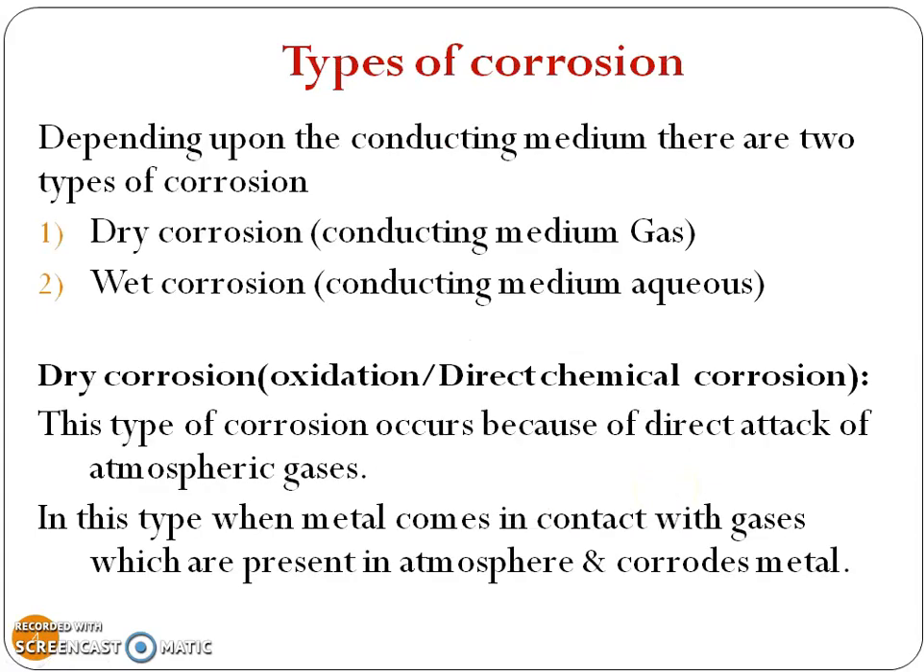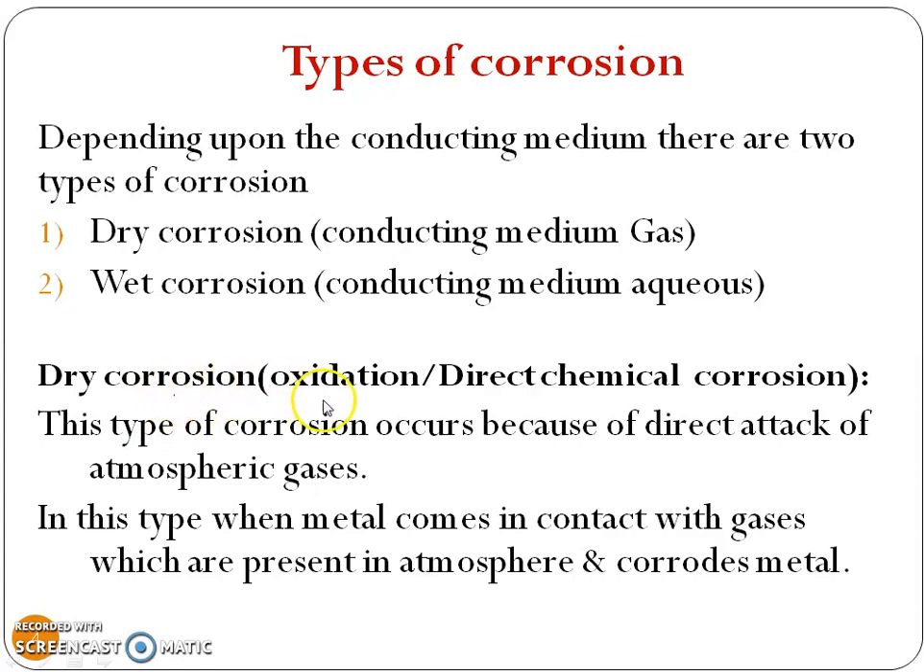So we will see types of corrosion. Depending upon the conducting medium, there are two types of corrosion. If the conducting medium is gas, that type of corrosion is called dry corrosion. The second type is wet corrosion, in which the conducting medium is aqueous. In this video, we will see only one type of corrosion, that is dry corrosion, and its mechanism.